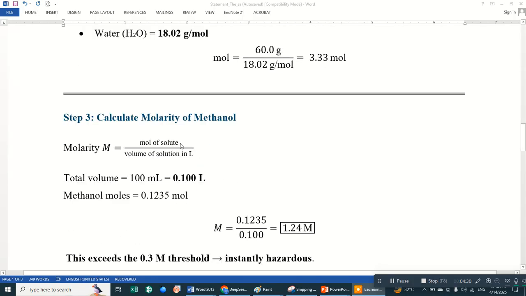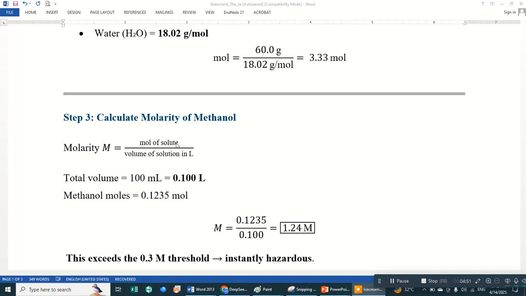Next, we calculate the molarity of methanol. We know that molarity is the number of moles of solute per liter of solution. The total volume of the solution given in the statement is 100 ml. When we change this volume into liters, that is 0.1 liter.